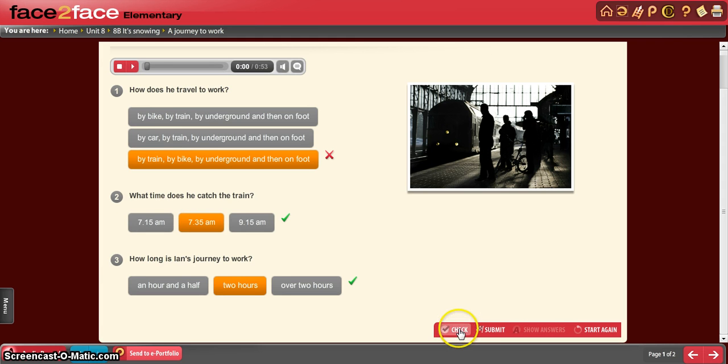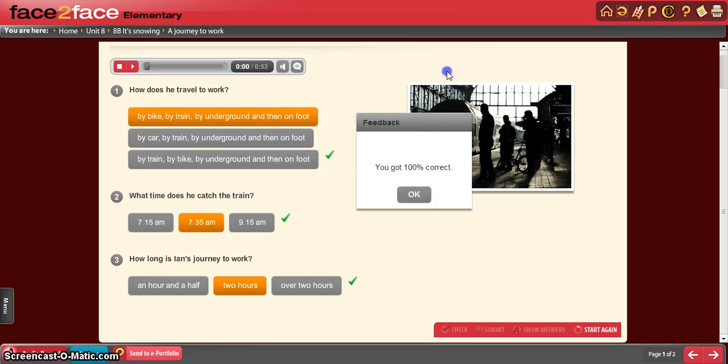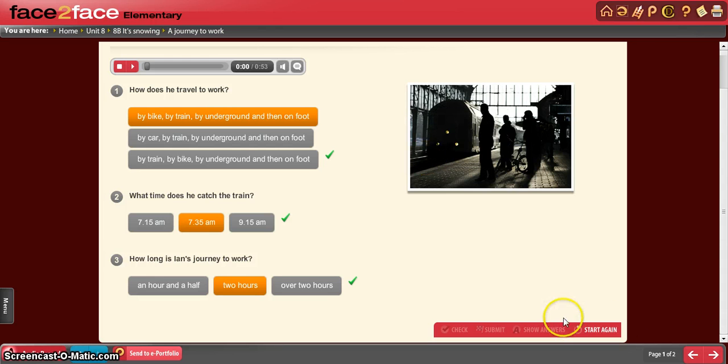So we check. It says by bike, by train, and then on foot. Let's check it again. Okay. So he first bikes to the train station. Okay, let's check the second one.